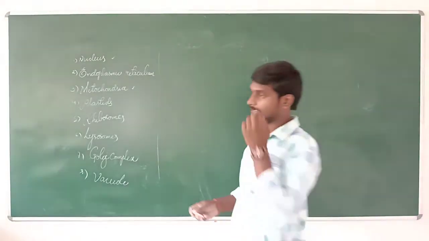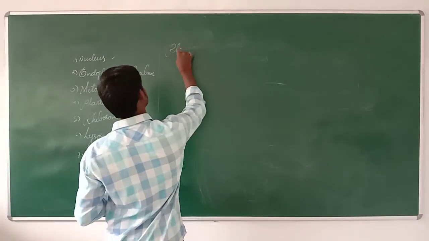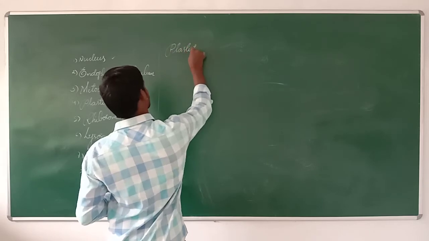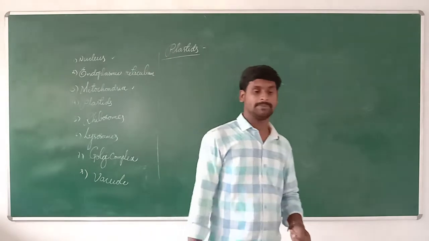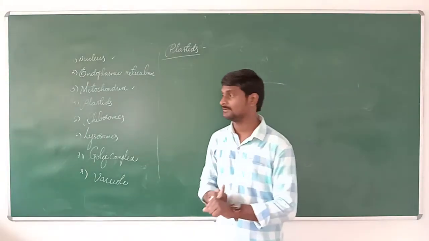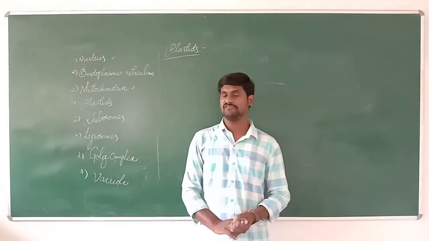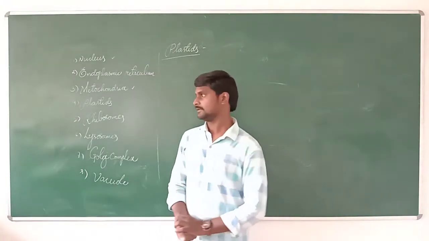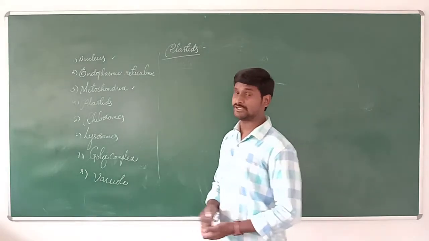Okay, and next about plastids. Plastids are present, for example, in a leaf, like a Rhoeo leaf.